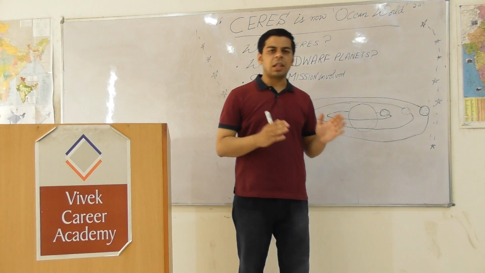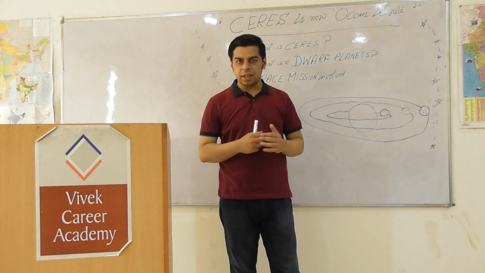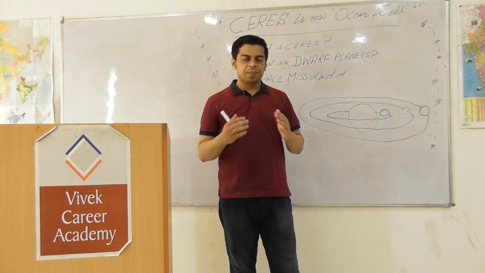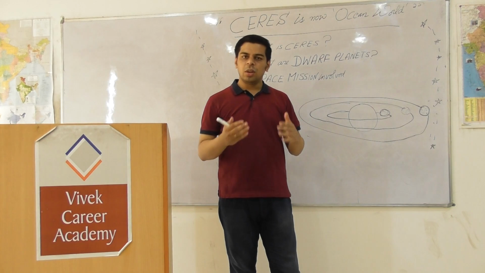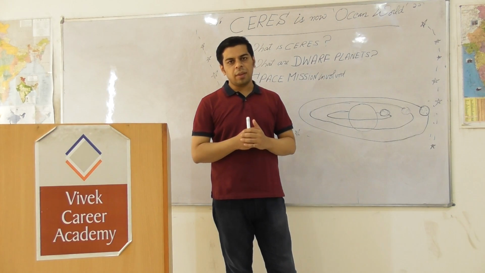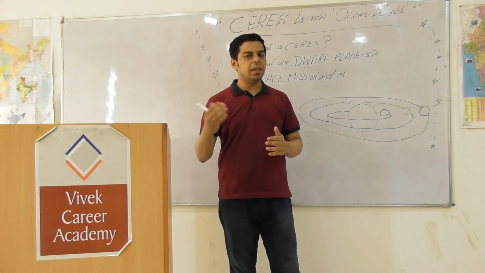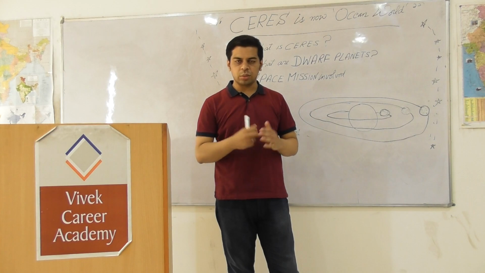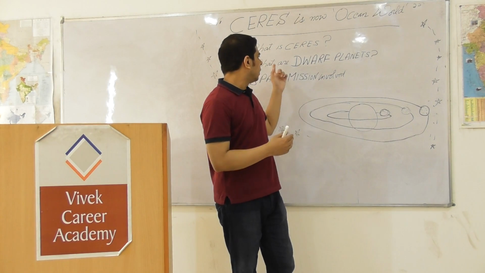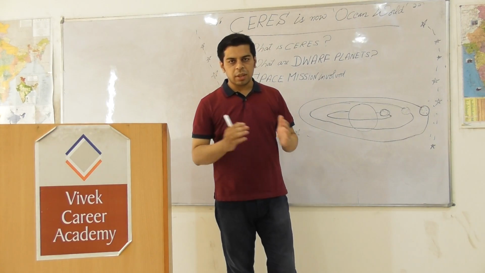It is one of the largest objects in the asteroid belt between Mars and Jupiter, and it fulfills all the criteria which should be there to be classified as a dwarf planet. We all know currently there are 8 planets. Pluto, originally being a planet, is now downgraded to a dwarf planet. So this raises our second part: what exactly is a dwarf planet and what are the conditions?